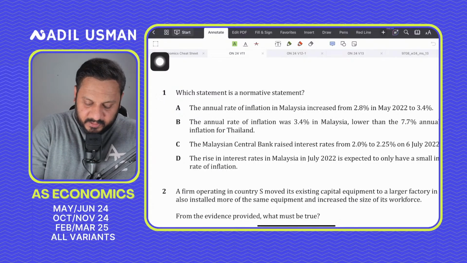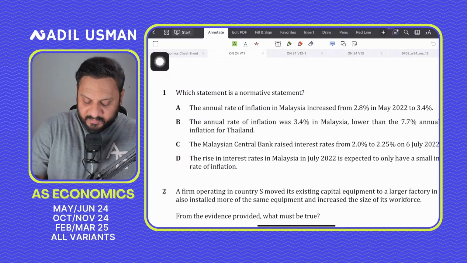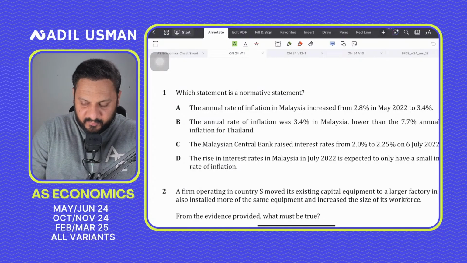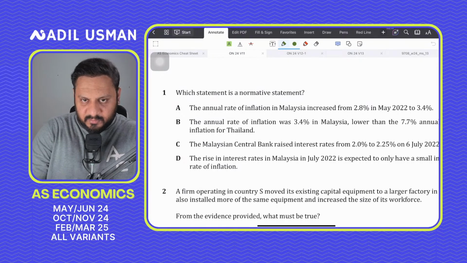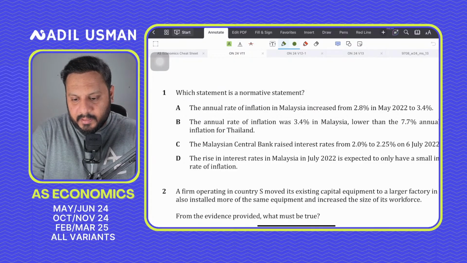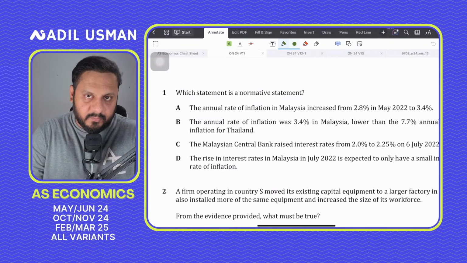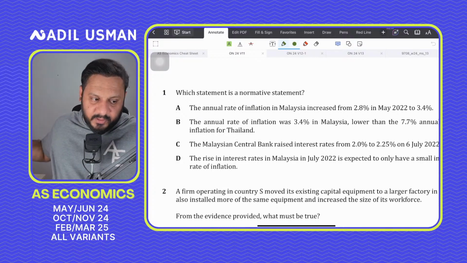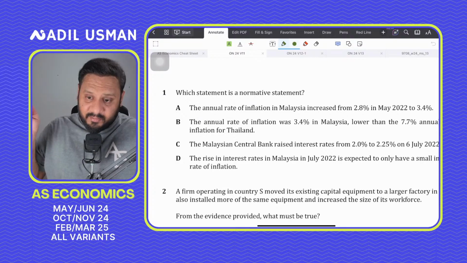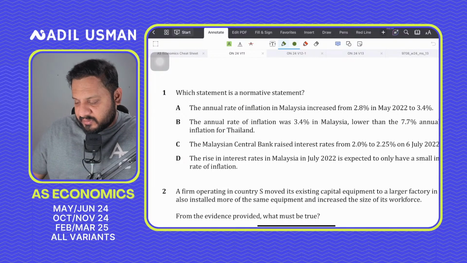So we are basically going to be discussing October, November 24, all the three variants, okay? And then I'm going to be giving you some tips as well for tomorrow. After I am done with the stream, I have to make a video for last minute tips that I will be posting on Instagram. In that, I have to tell you some things about how to attempt the paper.